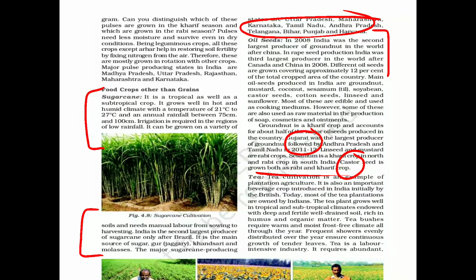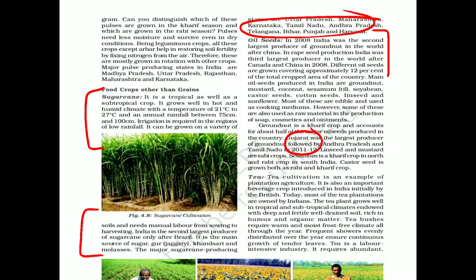What is a linseed? Linseed बच्चों आपने सुना होगा the flax plant. Okay, flax plant वही है जिससे बहुत years पहले that linen बनता था. So it is a fiber crop also. So यहाँ से हमारा more or less थोड़ा linseed production होता है. So this is your linseed and mustard. All about the oil seed cultivation in the country.